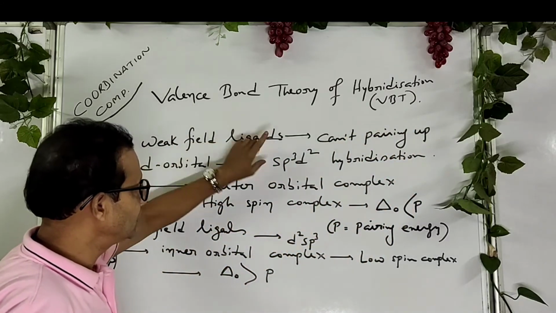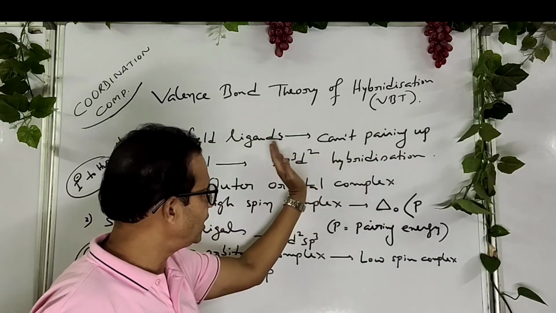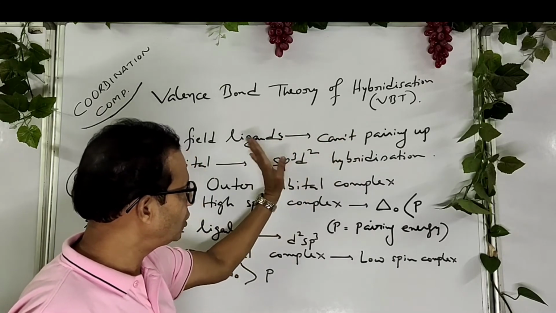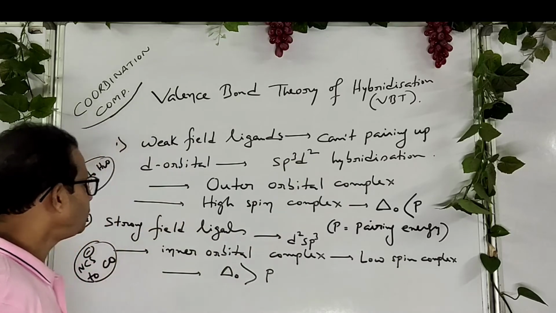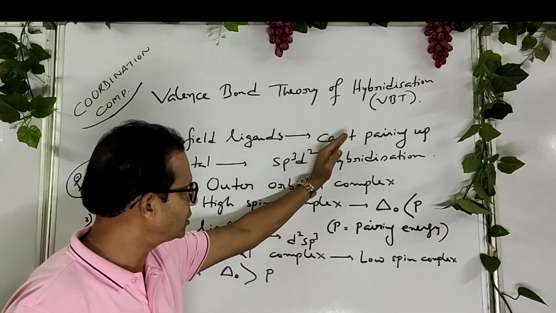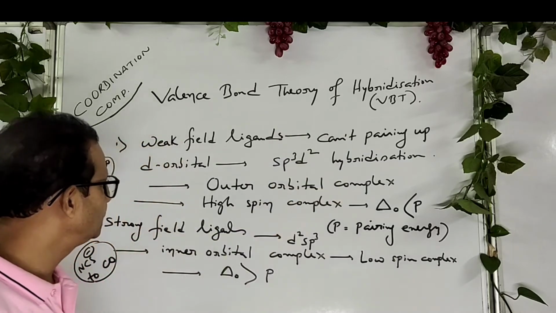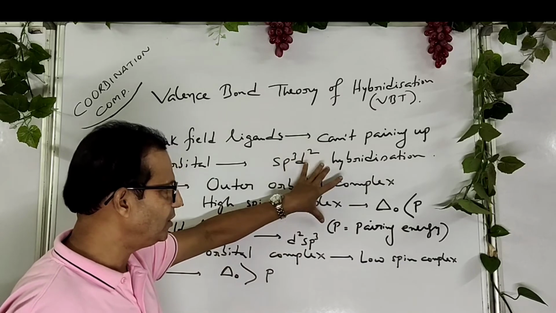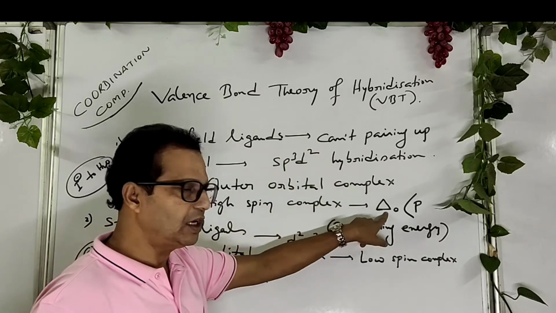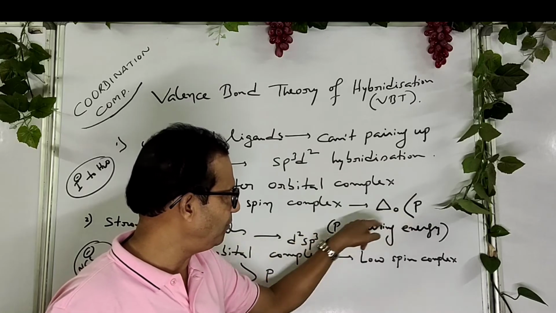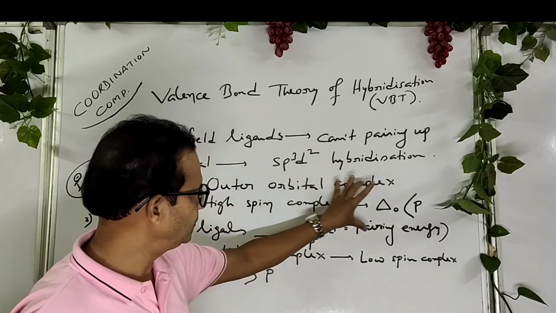In that case, sp3d2 hybridization takes place, that is 4d orbital takes part in hybridization, not 3d, 4d. They are called outer orbital complex. They are called high spin complex also, and in that case the main condition is that crystal field splitting energy for octahedral is less than P, the pairing energy.